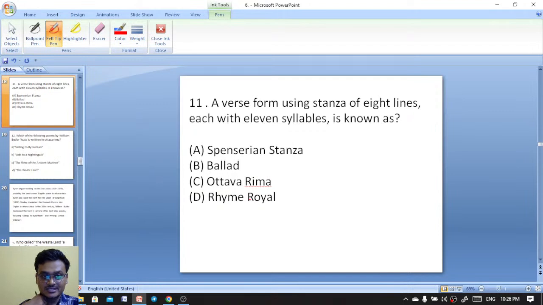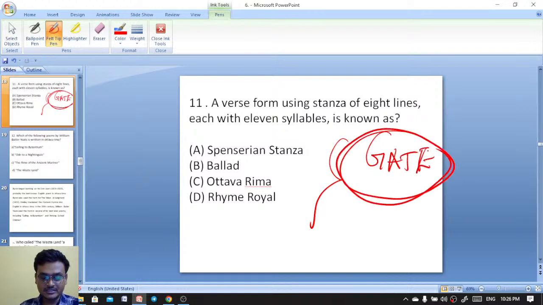A verse form of a stanza of 8 lines, each written with 11 syllables, is known as what? We discussed these questions in the previous video. What would be the right answer here? Probably you are now able to appear for the GATE exam, which will be conducted this year.